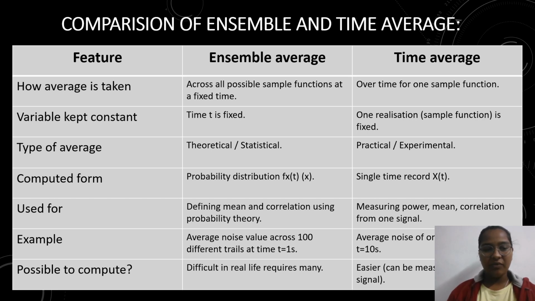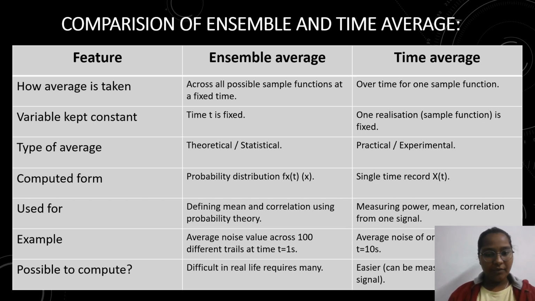Next, types of average. In ensemble average, theoretical or statistical averages will be there. In time average, practical or experimental averages will be there.